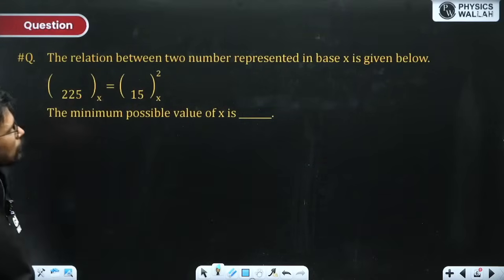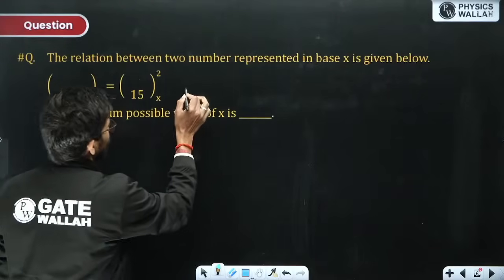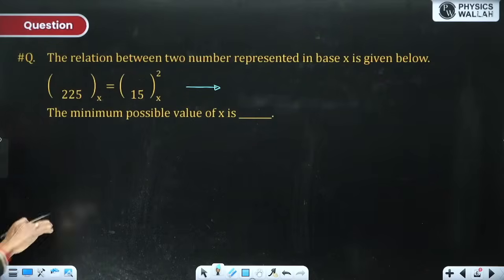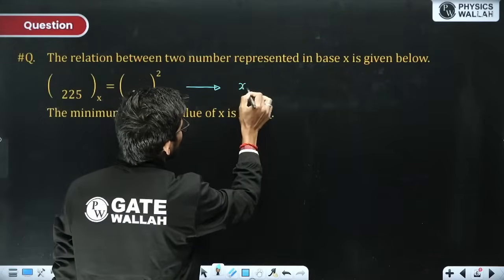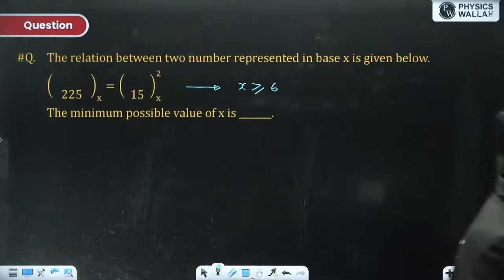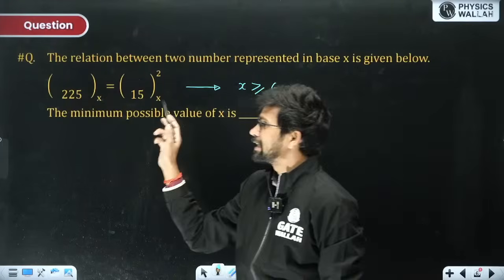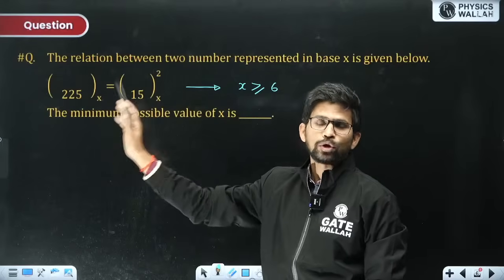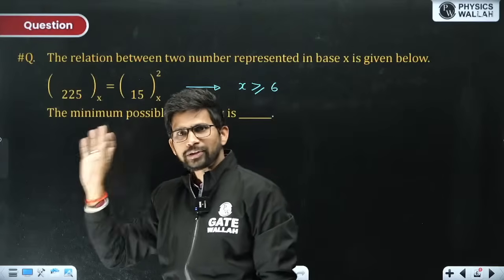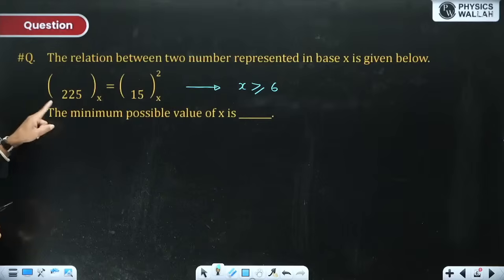The relation between two numbers represented in base x is given. Firstly, the numbers should be correct, then only the relation can be correct. For the numbers to be valid, x should be greater than or equal to 6. Why, sir? Because both numbers are in base x, and the highest digit appearing on both sides is 5.